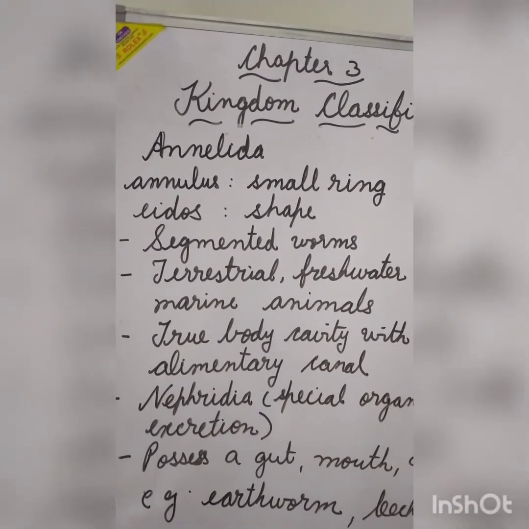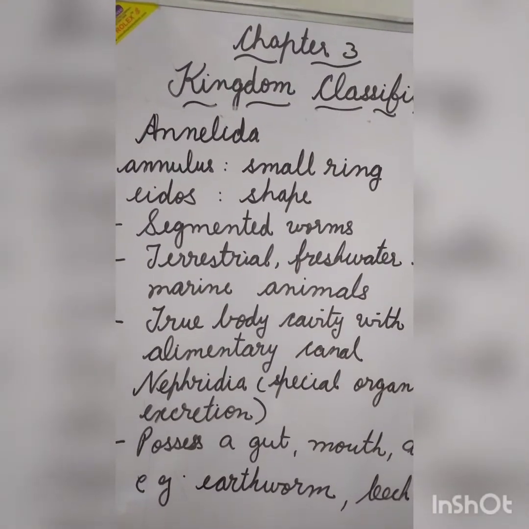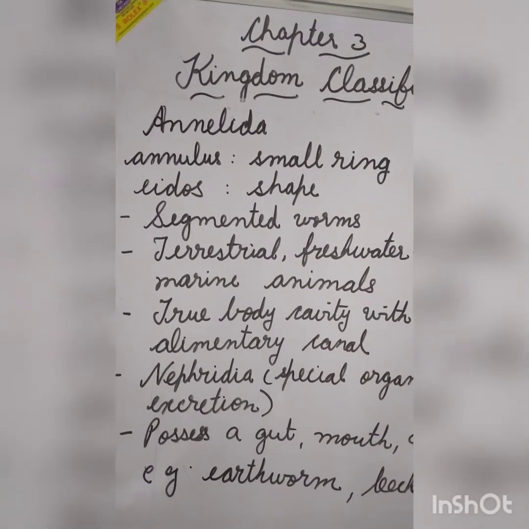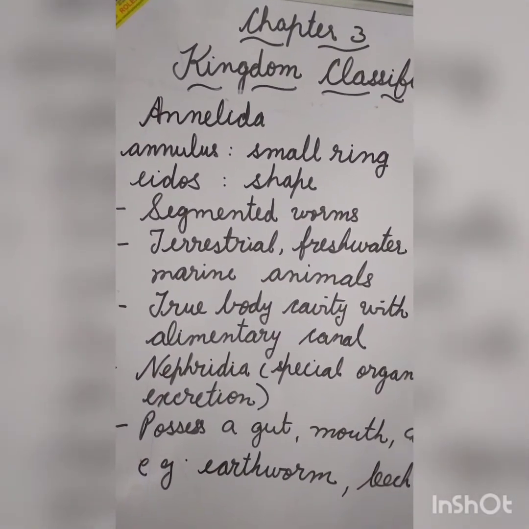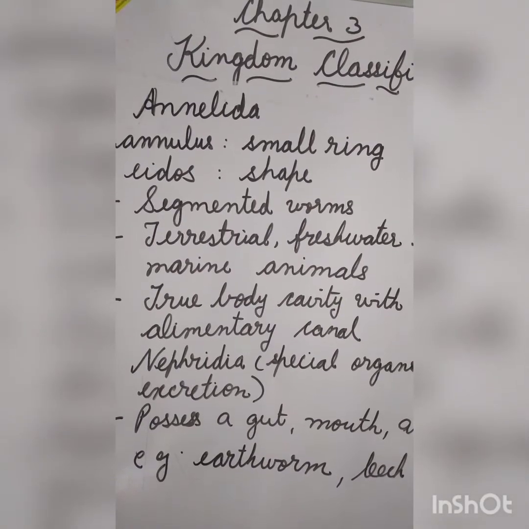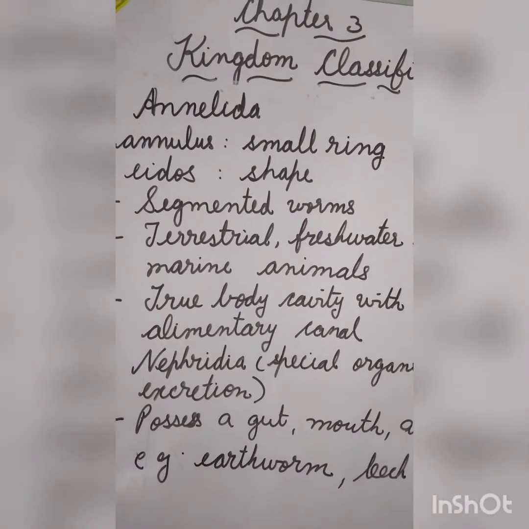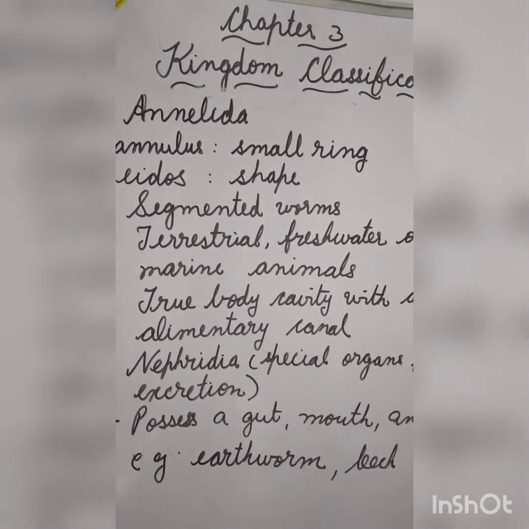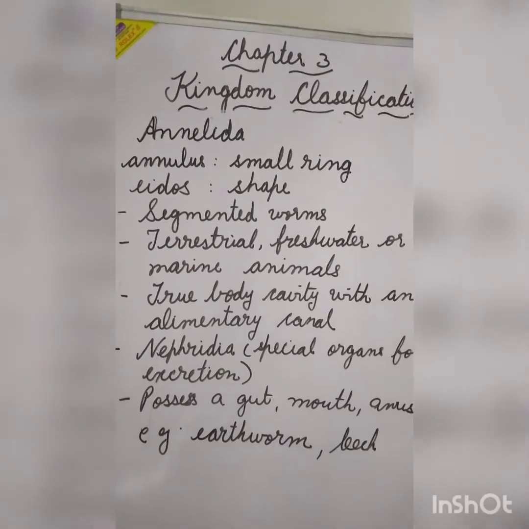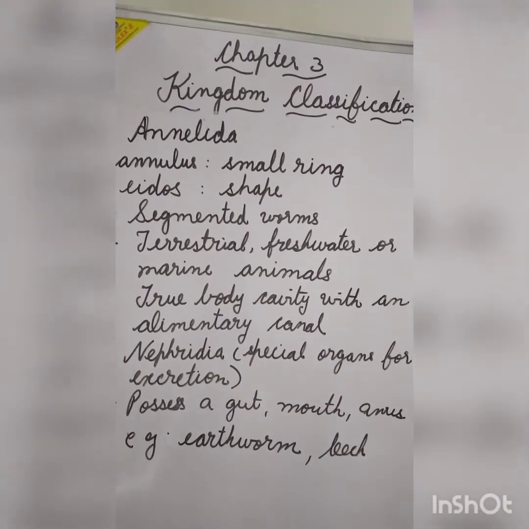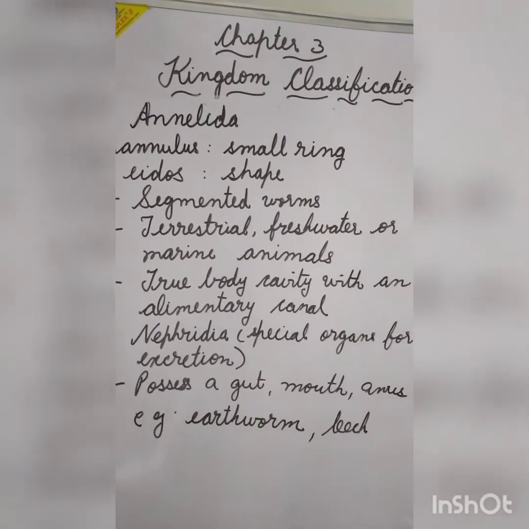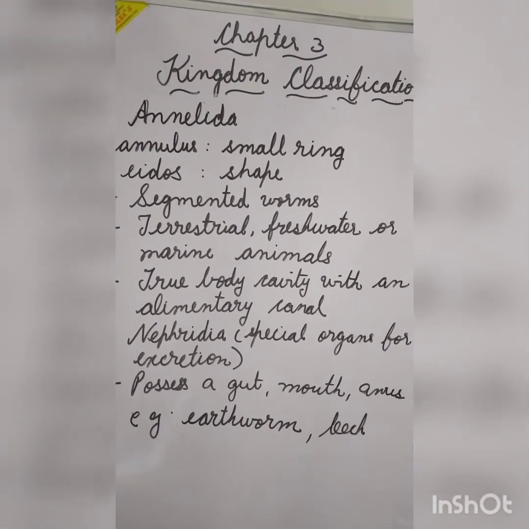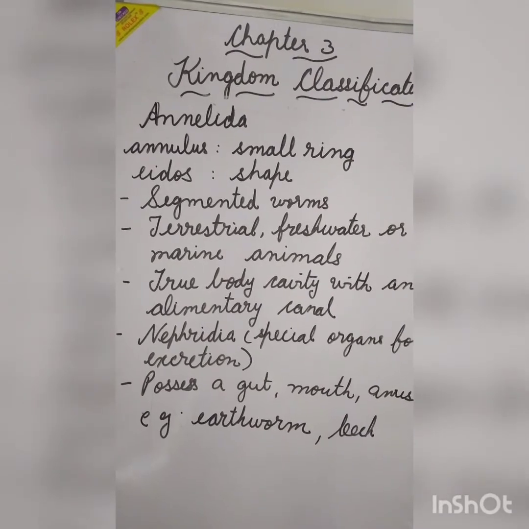Class Annelida. It is also derived from the Greek words annulus meaning small rings and eidos meaning shape. So the organisms having small ring-like shapes are kept under this class. They are segmented worms having segments or rings which help them in movement. They can be terrestrial, freshwater, or marine animals.